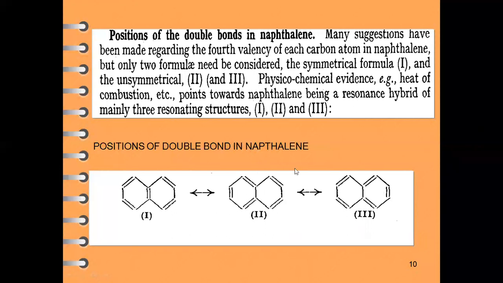So this will be the structure of naphthalene. These are the three important structures of naphthalene in which the pi cloud of electrons, the double bonds, are moving from one position to another. So these three are the resonating hybrid, resonating structures.